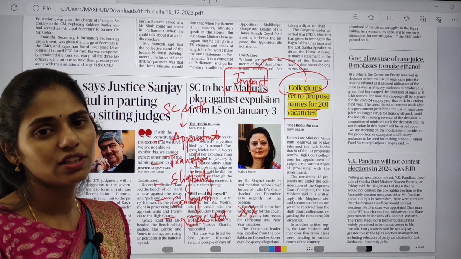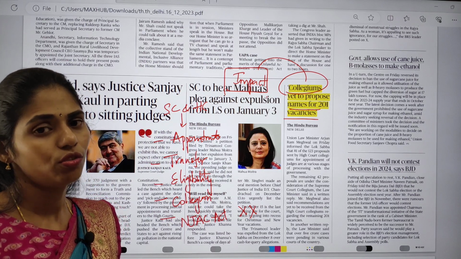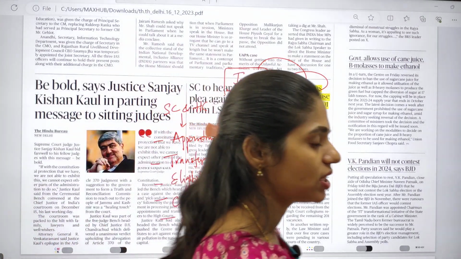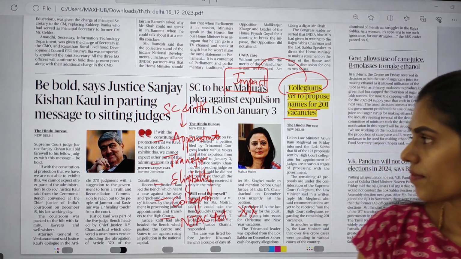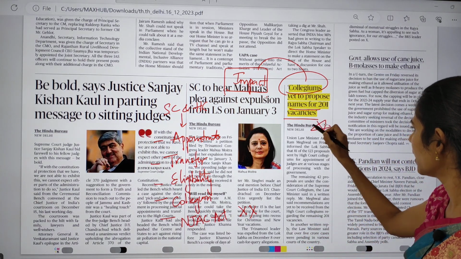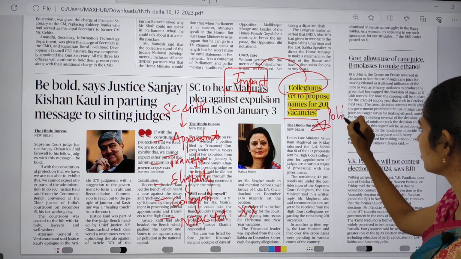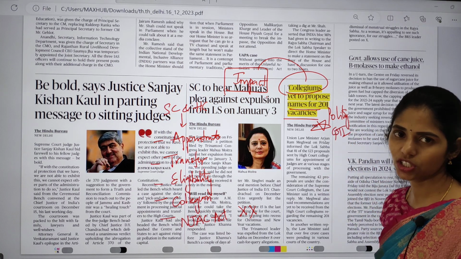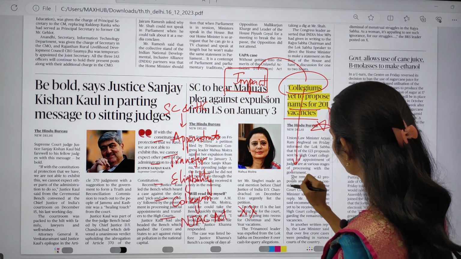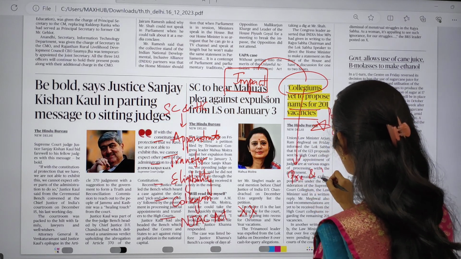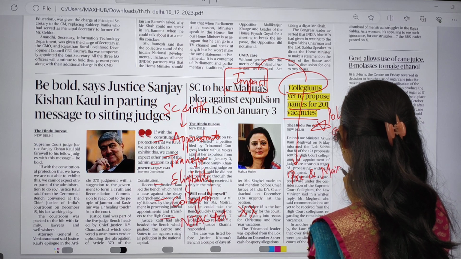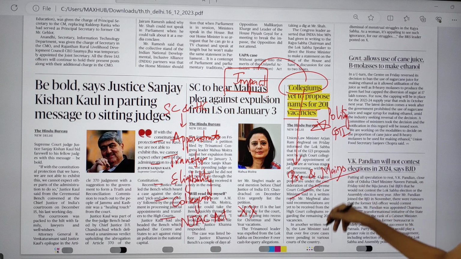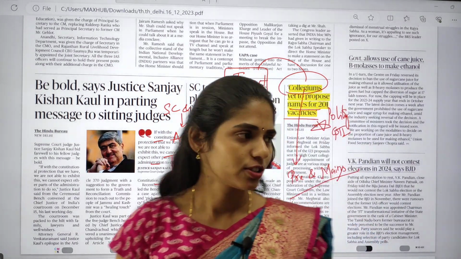Because of this, we need to take urgent steps to fill these vacancies as soon as possible to improve the justice delivery process. This topic is important from your polity, which comes in GS Paper 2, and there is a chance of both prelims and mains questions. Clear? So that is about this article on this page.